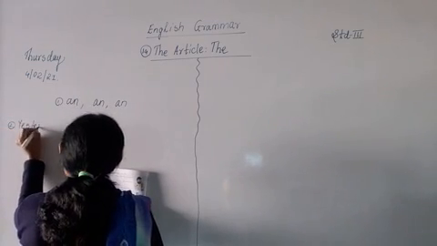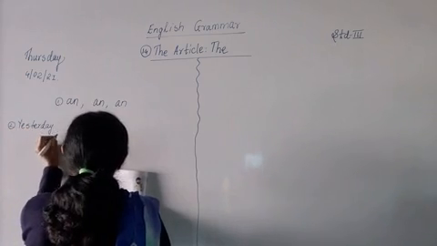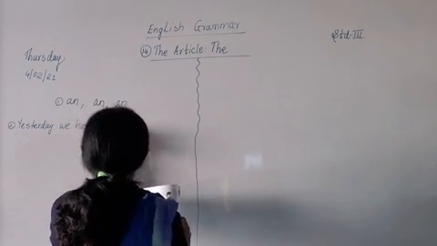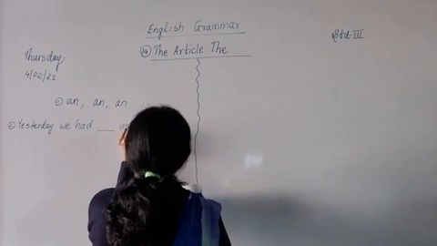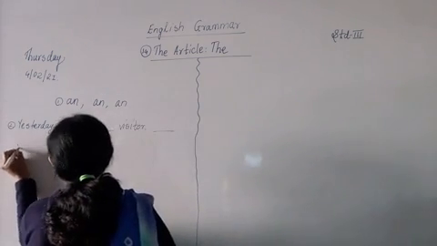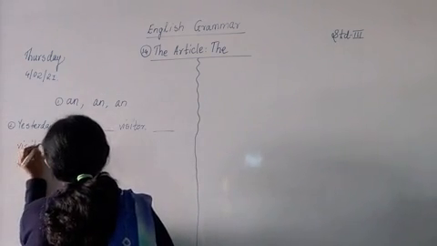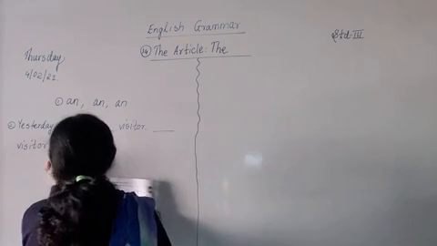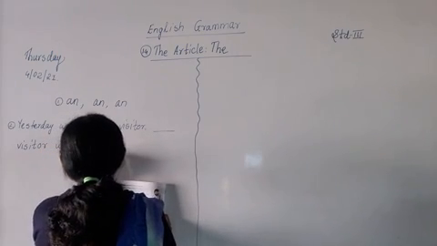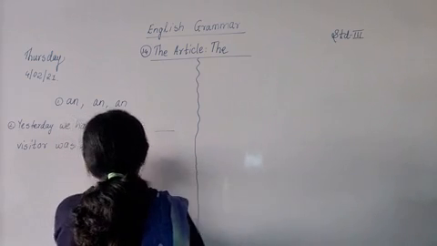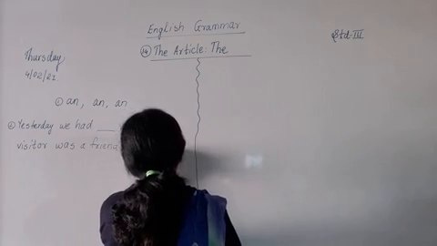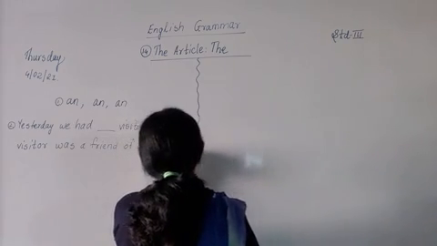Yesterday we had dash visitor, the dash was a friend of the family.